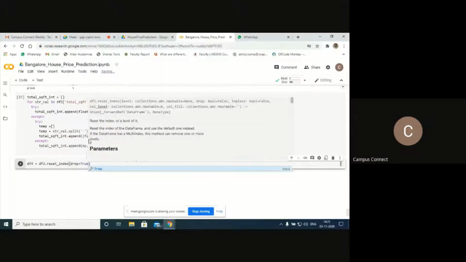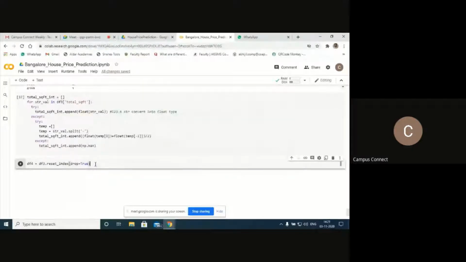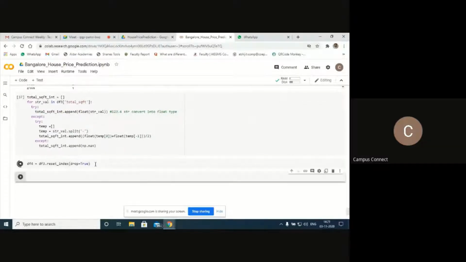So if you don't want to add any index column, you can have drop equal to true here. Now just hit enter. Let's see how the data looks. One second, let this run first. Yeah, it got executed. Let me check first how the data looks. Data dot head. Next is shift and enter.